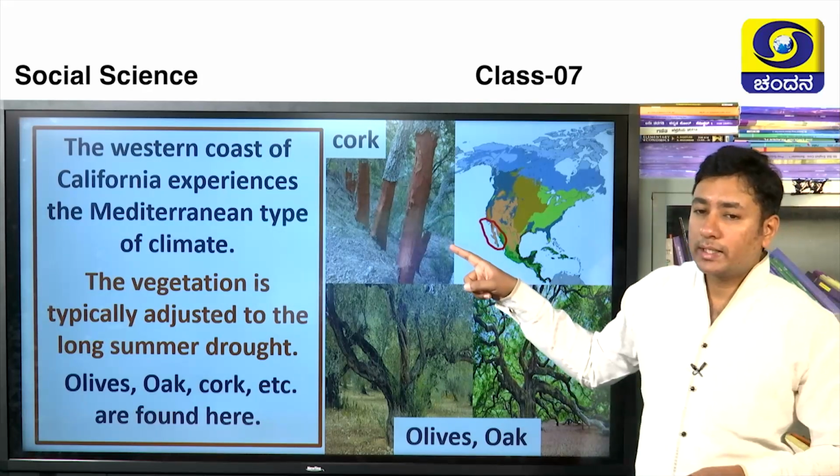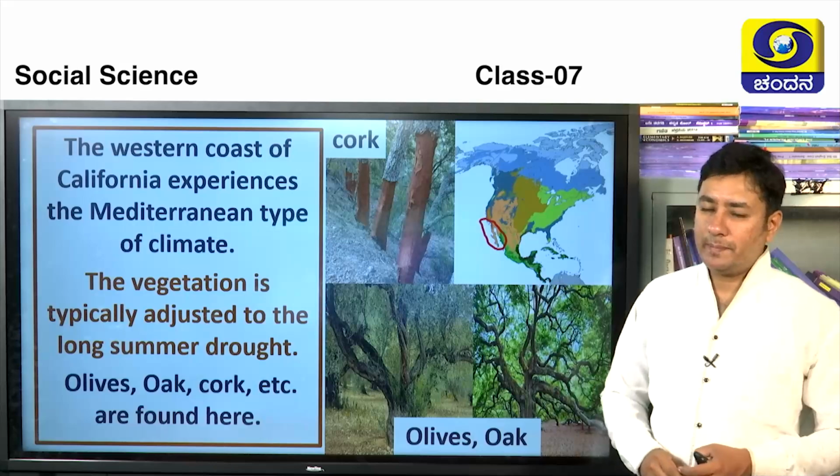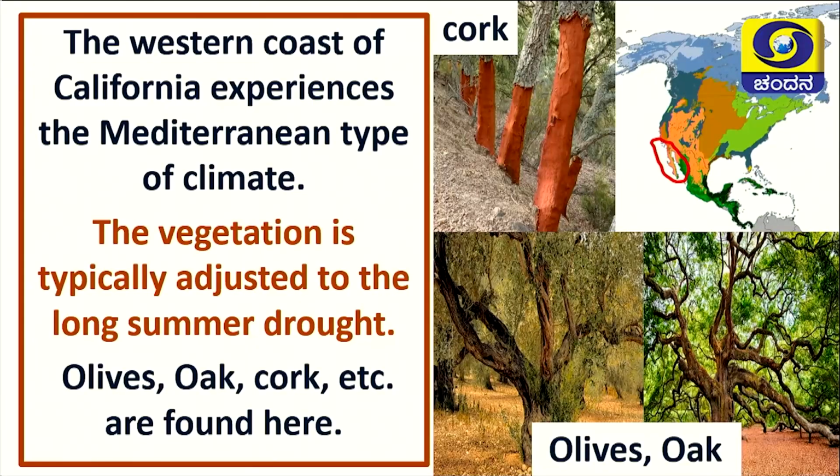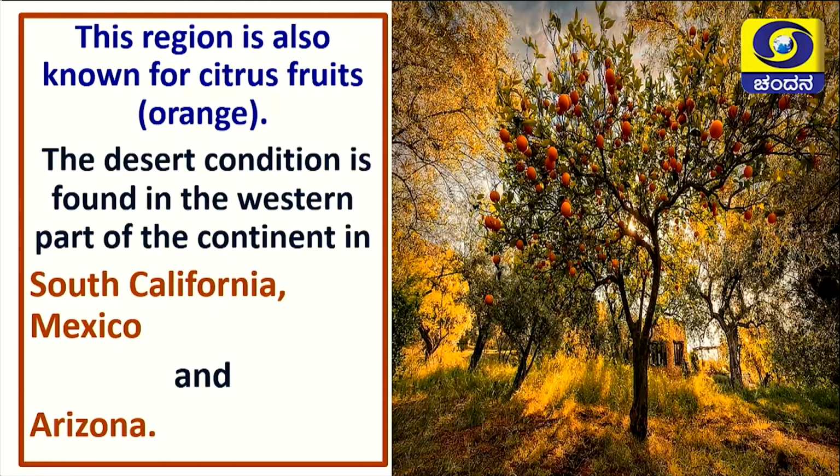So that cork is extracted from this tree only, that is cork. Next is olive. You have seen olive oil, right? So it is extracted from these trees only. The final one is oak, that is big oak trees. We can find it here. This region is also known for citrus fruits, that is prominently these citrus fruits consist here are oranges.